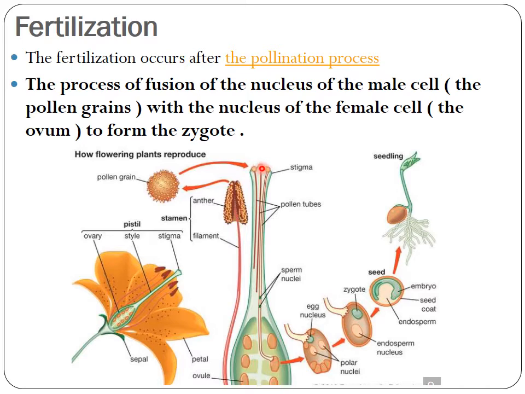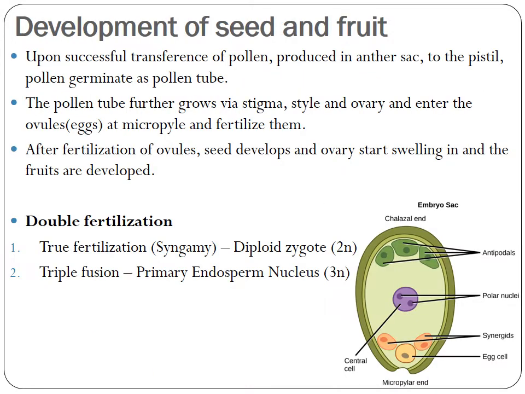Once the pollen grain is transferred, the pollen grain germinates and forms a pollen tube. Each pollen grain carries two male nuclei, and the pollen tube helps to carry the male nuclei to the ovules and ovum. Upon successful transference of pollen produced in the anther sac to the pistil, pollen germinate as pollen tube. The pollen tube further grows via stigma, style and ovary and enters the ovules at the micropylar end.